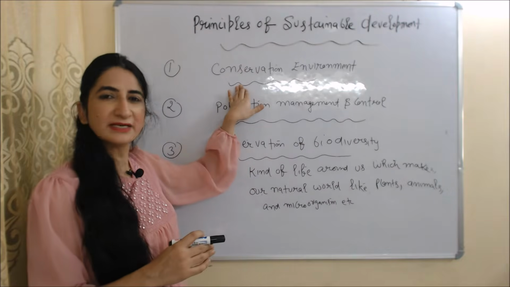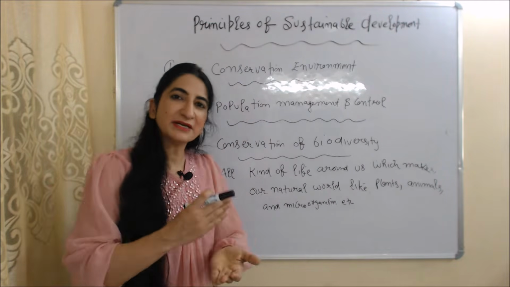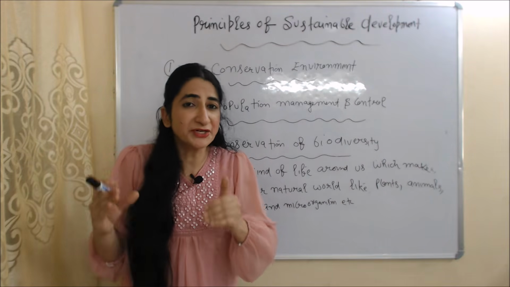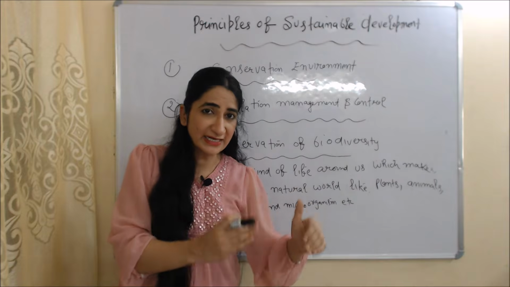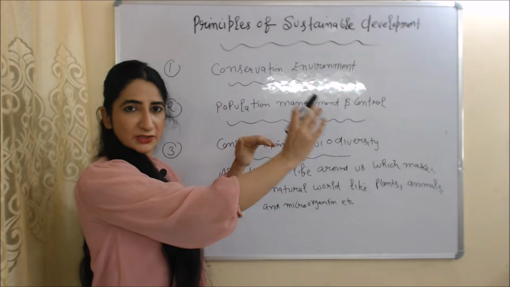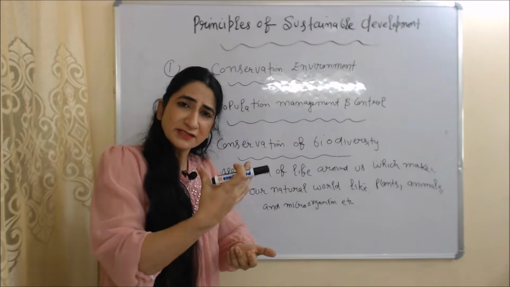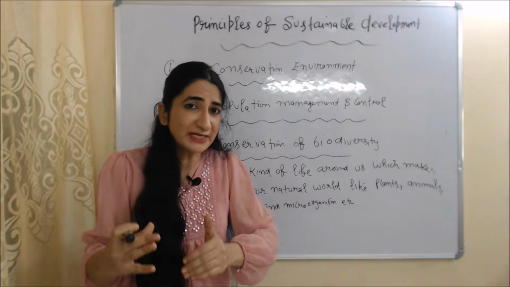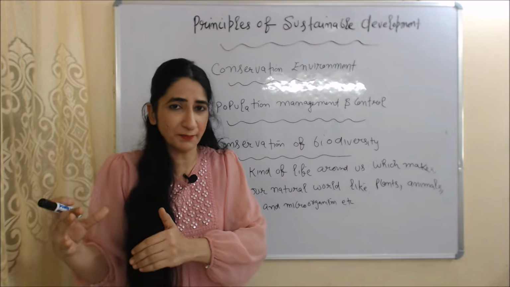Now we are going to talk about principles of sustainable development. First principle is conservation of environment. Sustainable development protects our environment because sustainable development ensures that our environment is clean and there is less pollution. Next principle is population management and control. Sustainable development is concerned with population management and control so that we can equally distribute our natural resources among people.